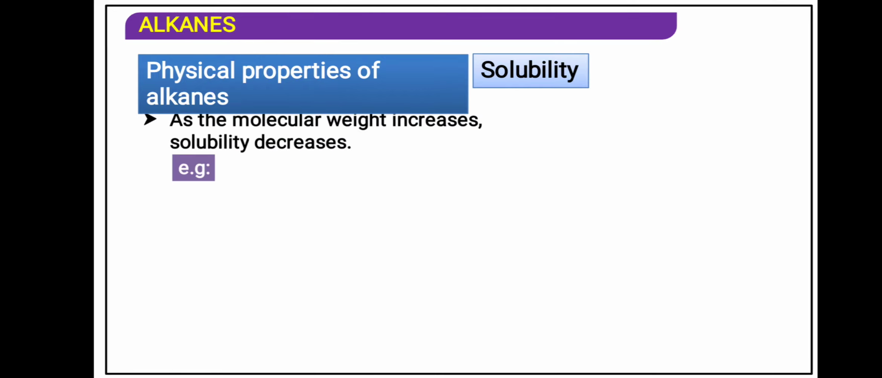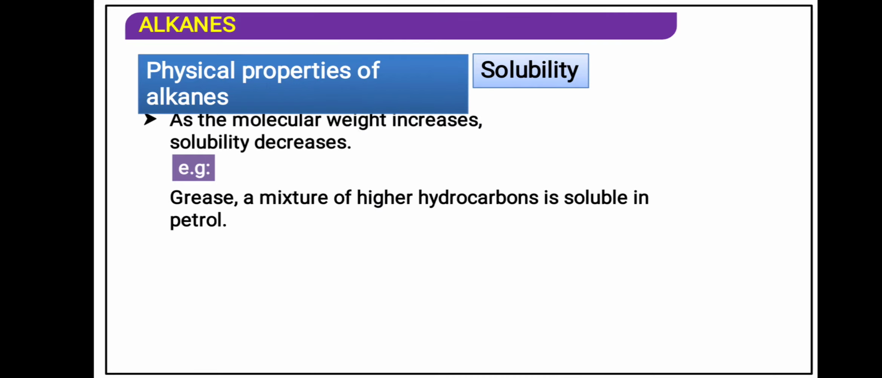As molecular weight increases, solubility decreases. Remember carefully. Grease is a mixture of hydrocarbons. This is an application from our day-to-day life. Grease is used in a bike or in the shutter of a shop. Grease provides lubrication. A mixture of hydrocarbons is soluble in petrol. If you add petrol, grease will dissolve.